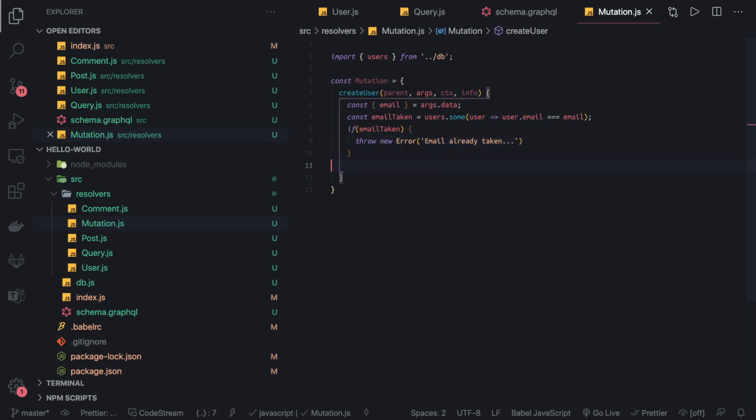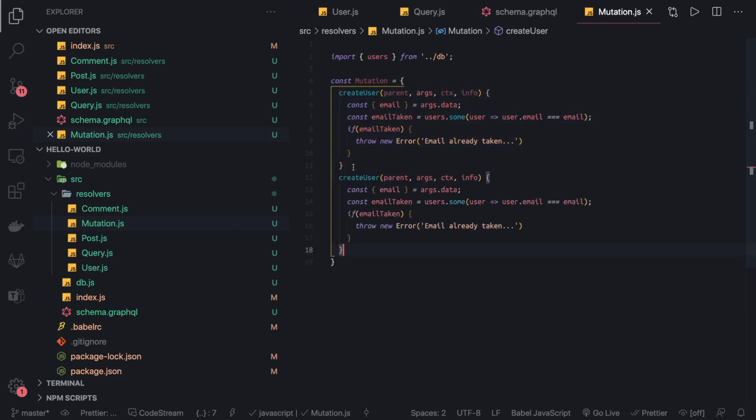Okay, so we are going to write these kind of mutation functions, same as query. Let's say this is for create user, there is another function of update user, keep adding them. There is a delete user. For now we are just playing with the mock JSON object. This is the data we have and we are playing with this, but we will define a strategy to access the data even if we are not using any kind of database. So this is a mutation.